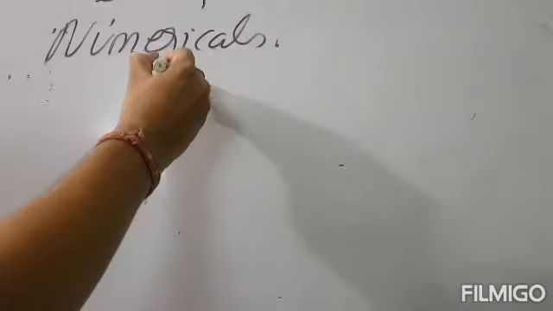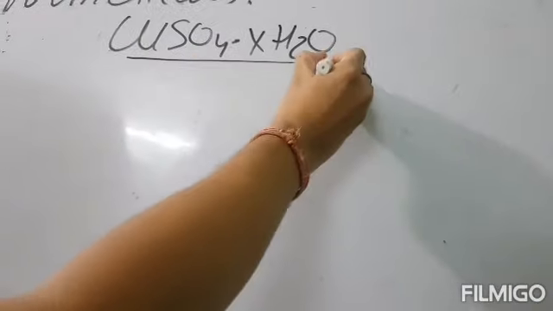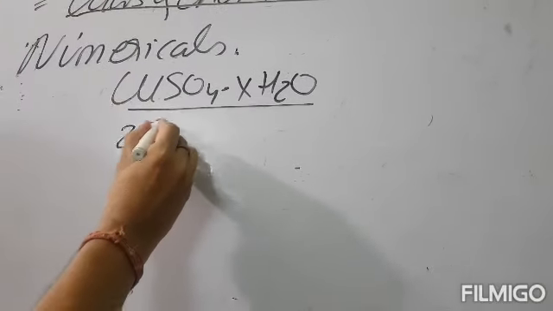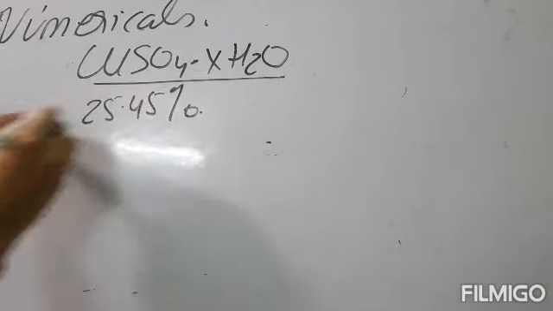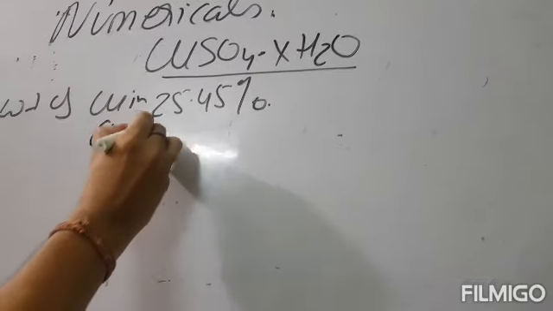Now, the copper sulfate crystal is CuSO4.XH2O. According to the law of definite proportion, 25.45% is the weight of copper in copper sulfate.